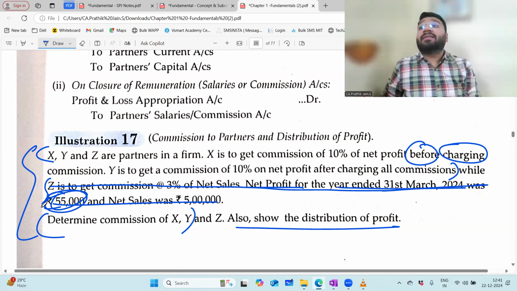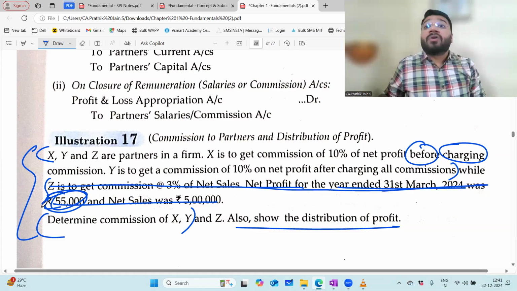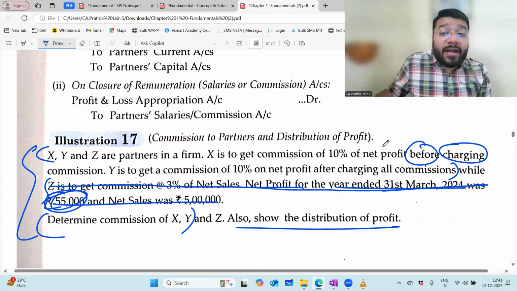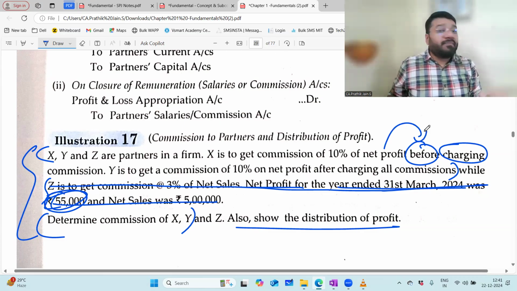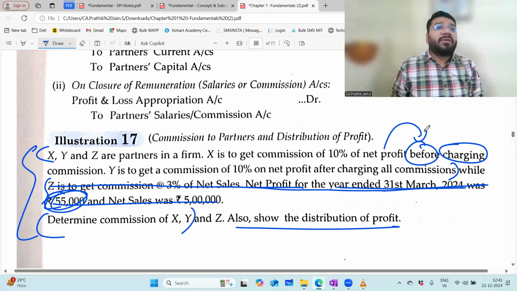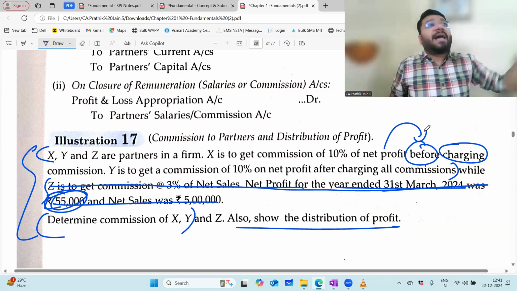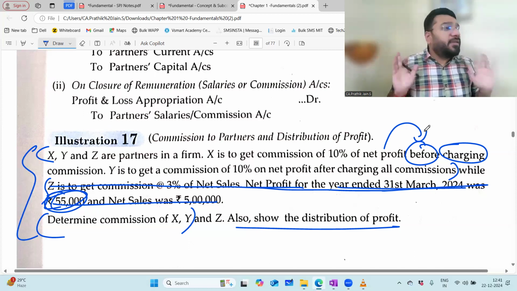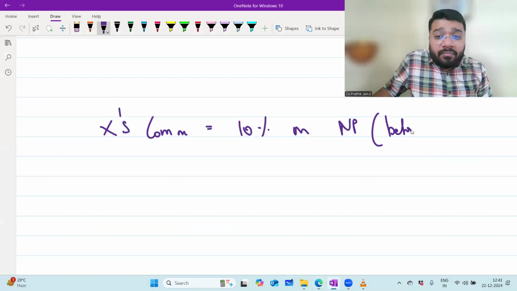After deducting the commission, whatever profit comes becomes your net divisible profit, and that only you distribute. So what is my net profit before deducting commission? 55,000. Here in the items of appropriation, only commission is there. There is no salary, no interest on capital, no interest on drawings. So if I don't charge commission, what is the net profit? 55,000. So 10% on the net profit, which net profit? Before charging commission.